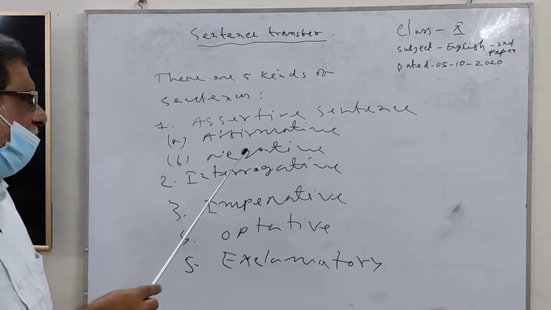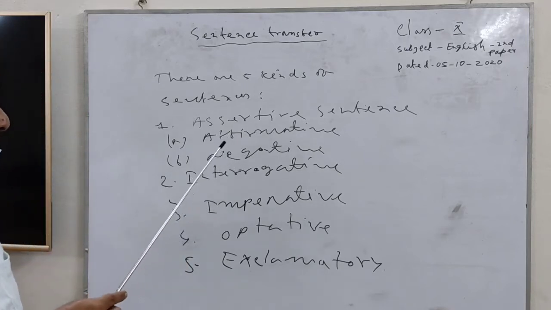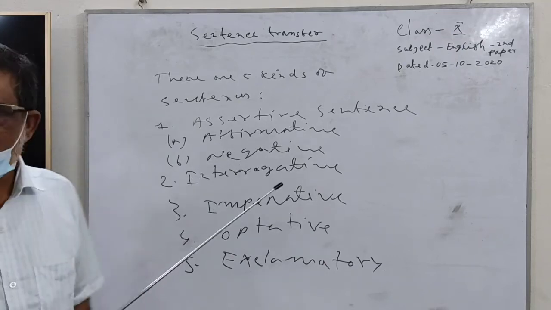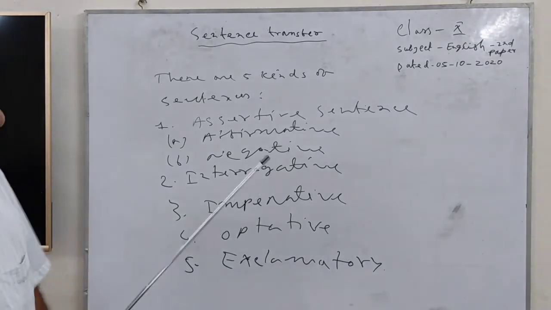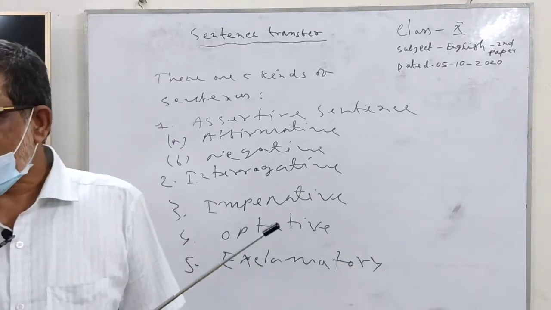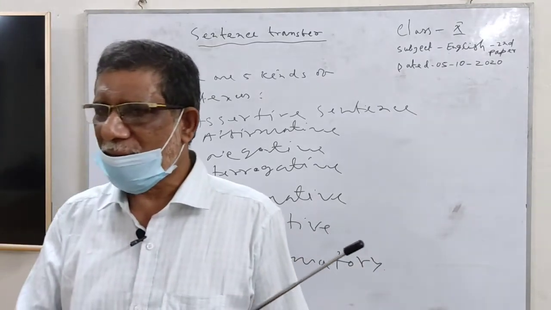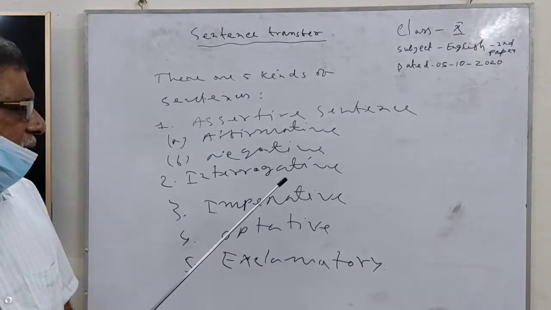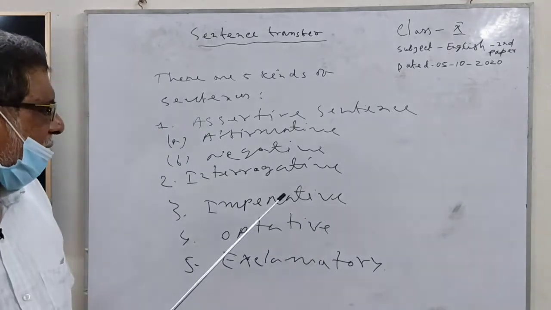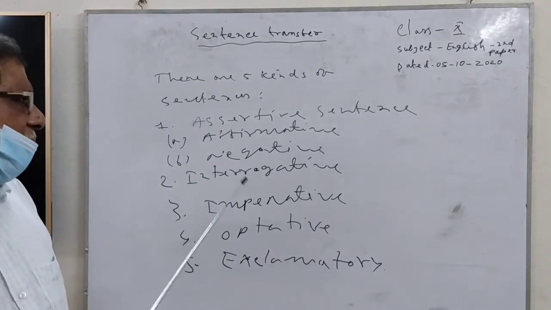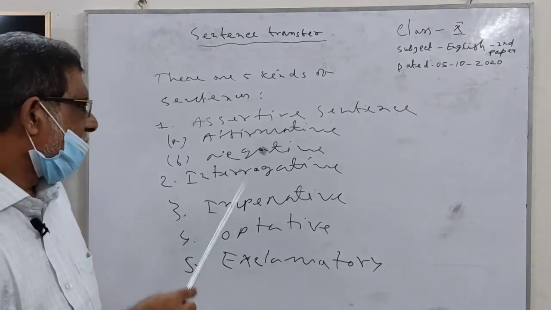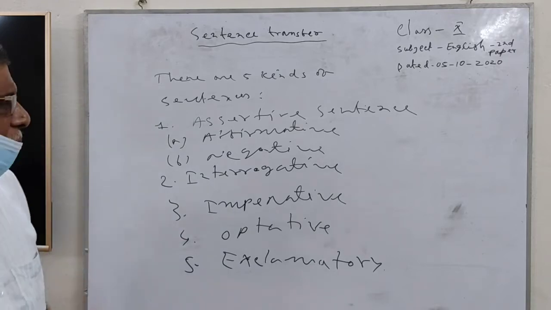assertive sentence, there are 2 kinds of assertive sentence: affirmative sentence, negative sentence. Our today's lesson, how can we change affirmative sentence to negative sentence? Another, how can we transfer negative sentence to affirmative sentence? You follow,